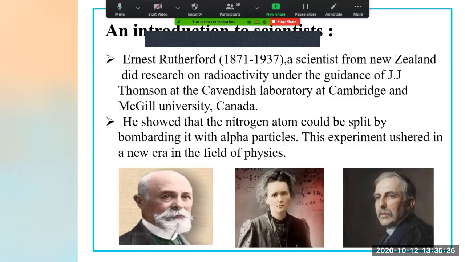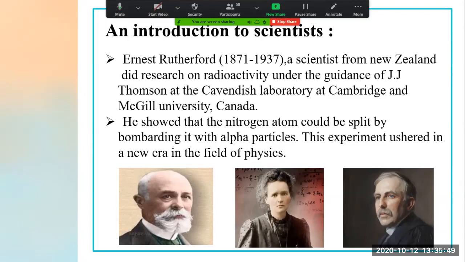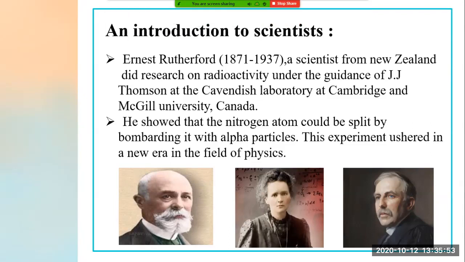Now see, this scientist Ernest Rutherford was born in 1871 and died in 1937. He was a scientist from New Zealand. He did research on radioactivity under the guidance of which scientist? J.J. Thomson. And which laboratory? The Cavendish Laboratory at Cambridge and McGill University, Canada.